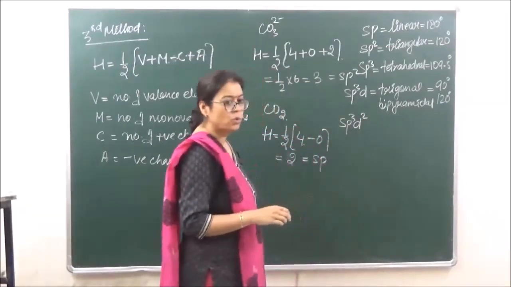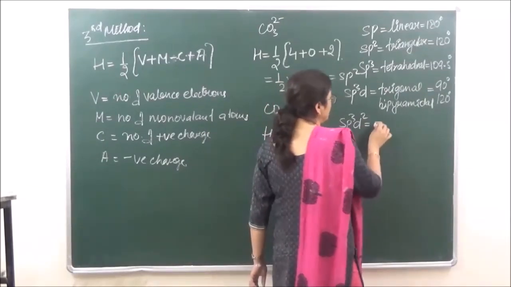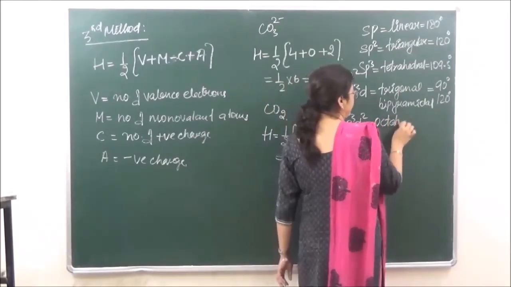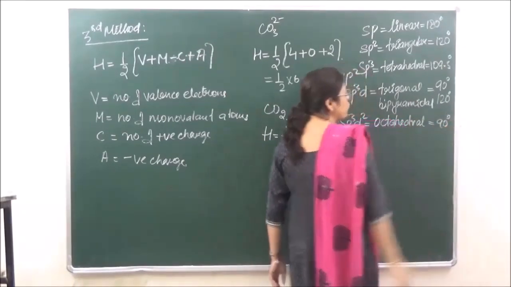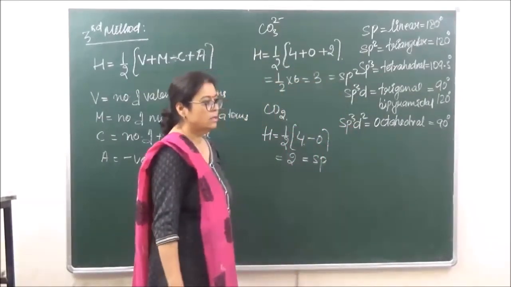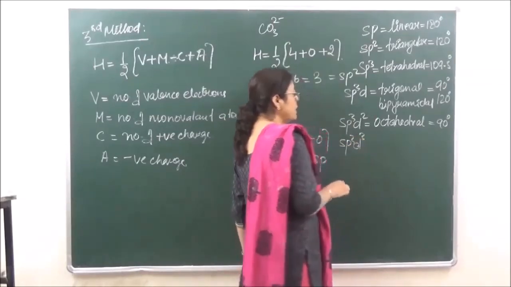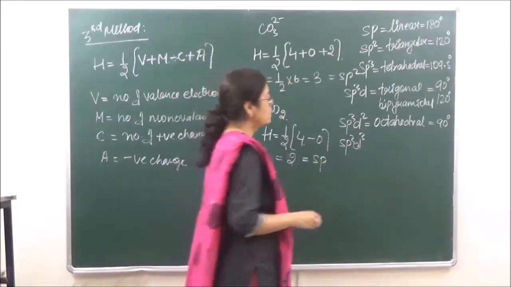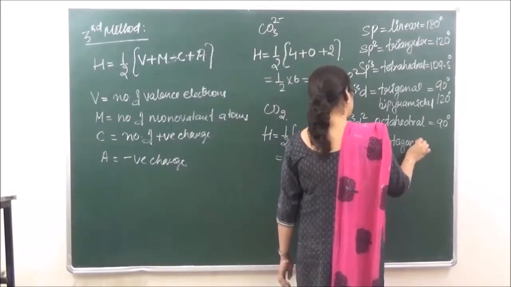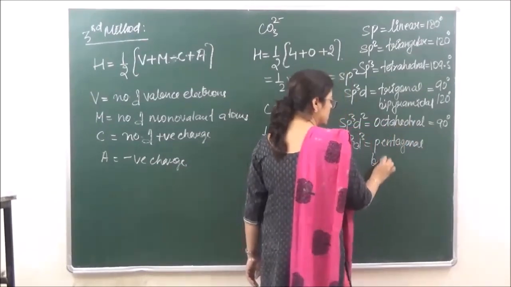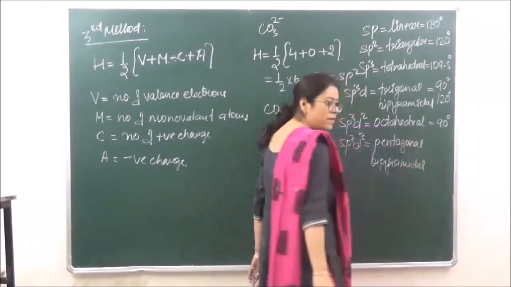sp3d2. The shape is going to be octahedral, and the bond angles are going to be 90 degrees. Okay? And then sp3d3, the shape is going to be pentagonal bipyramidal.